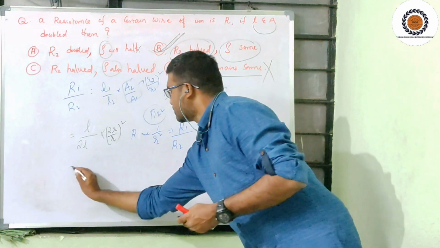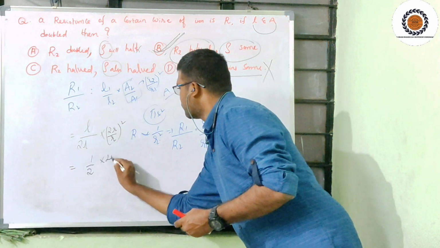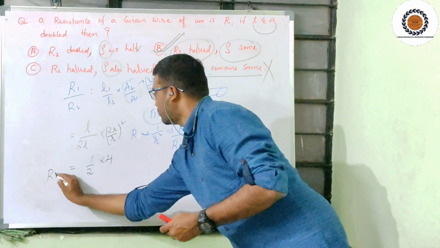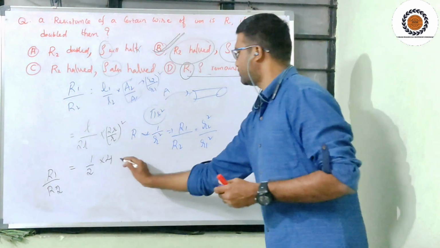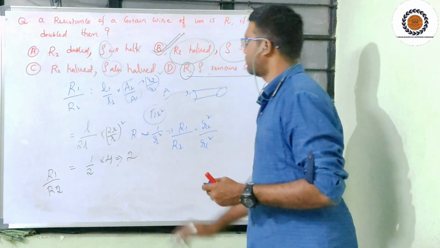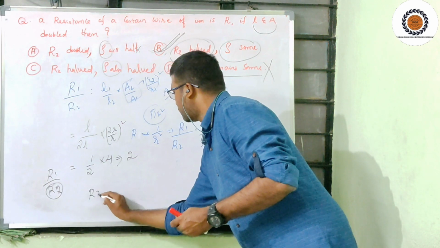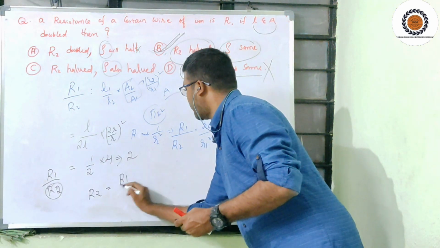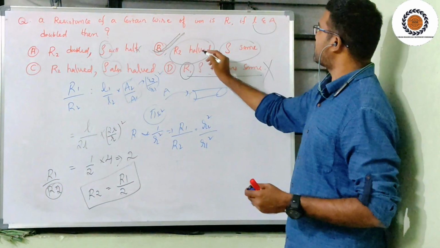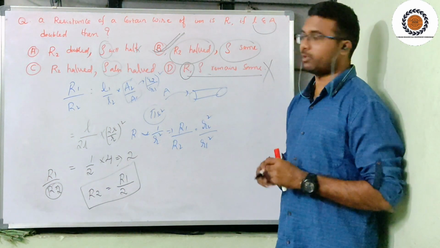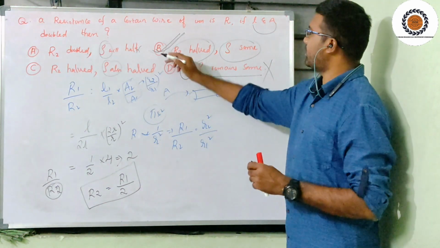This is equal to 1 by 2 into 4. R1 by R2 is equal to 2. Then what is R2? Now R2 becomes R1 by 2. That's why R is become half. But without doing any solution, I simply gave the option.